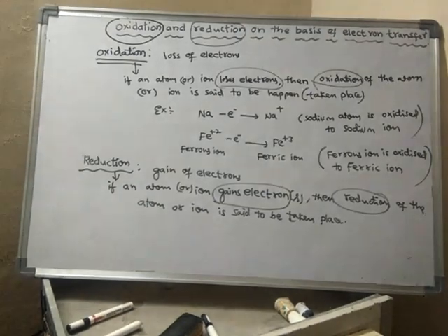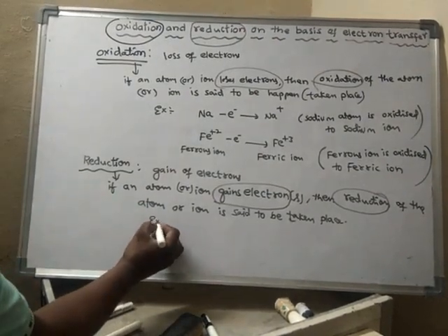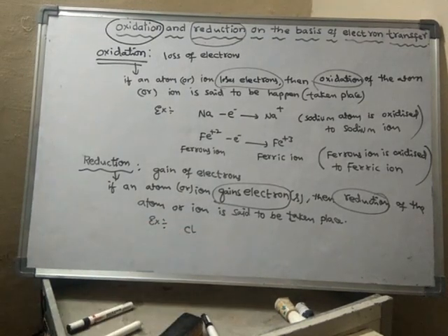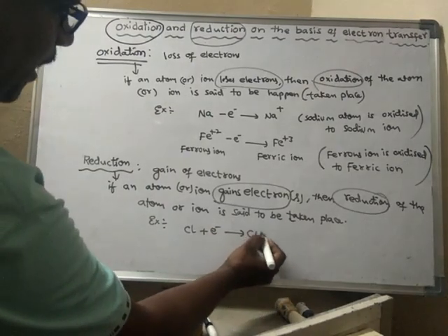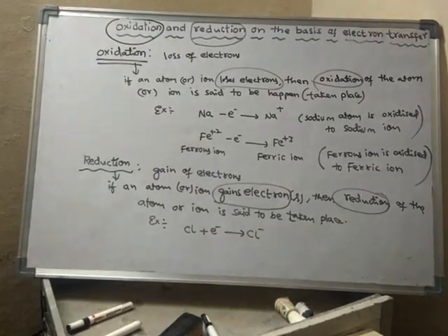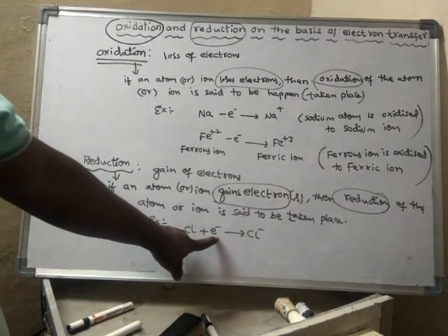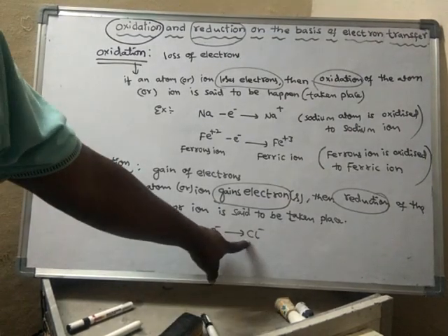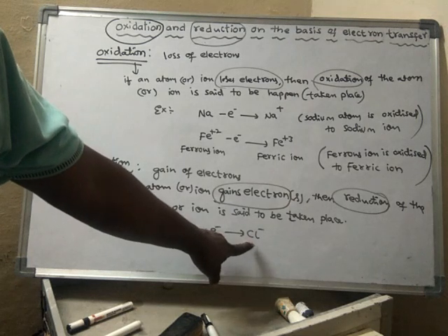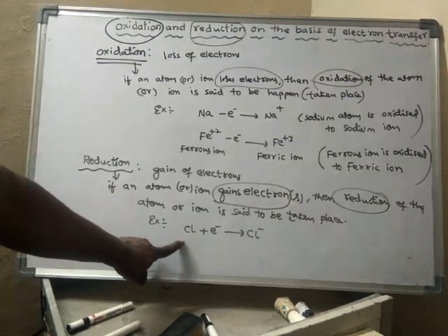If you take an example, this chlorine atom, if it gains one electron, forms a chloride ion. This is an unstable atom. After getting one electron into its valence shell, it becomes a chloride ion, which is stable. It has noble gas configuration, whereas the chlorine atom does not.